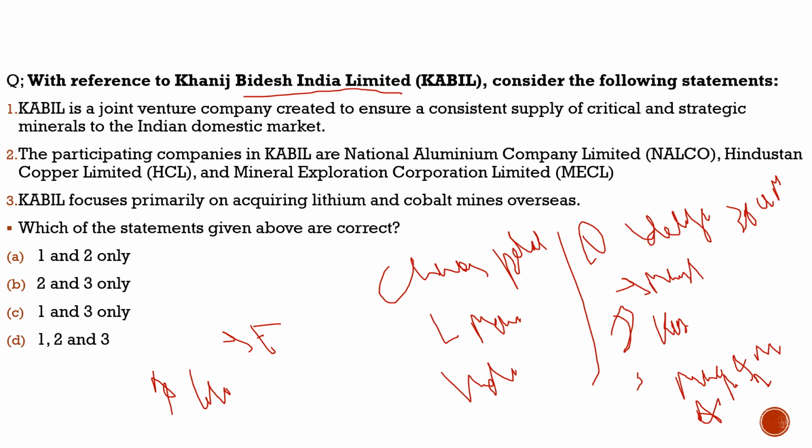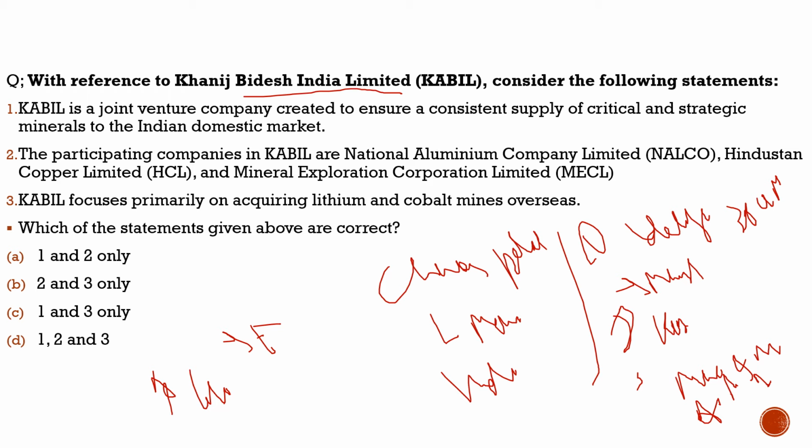India has to diversify its market, and for that it has to bring some legislative changes and some internal changes also. And what India has done with respect to that, we have discussed on this slide. So with this, let us have a look at this question and get more idea about this KABIL, Khanij Bidesh India Limited.